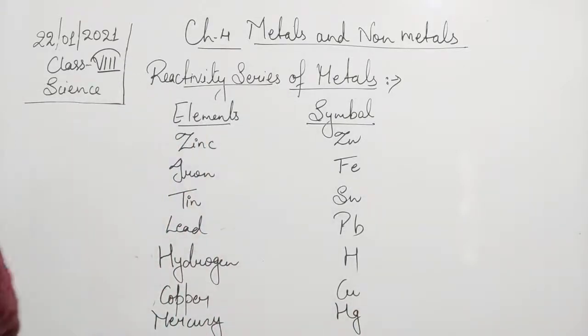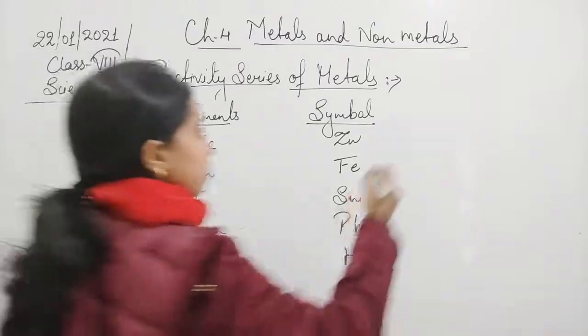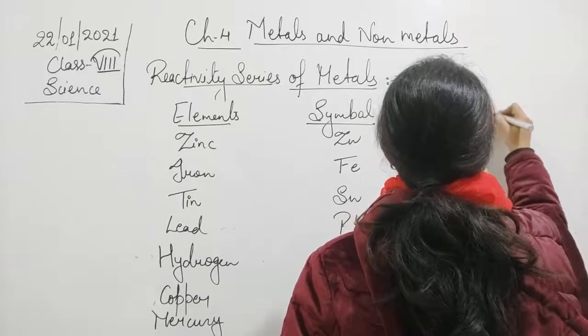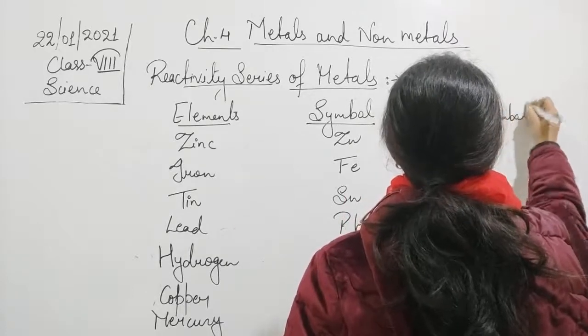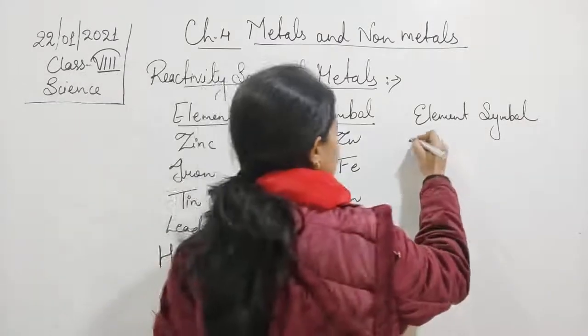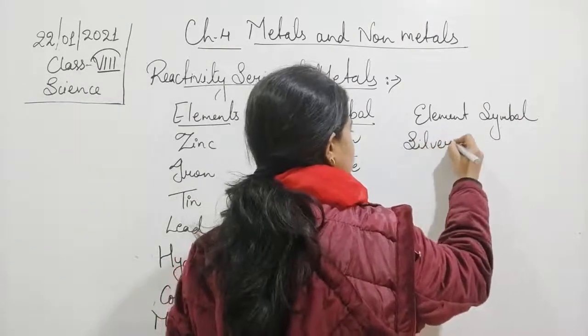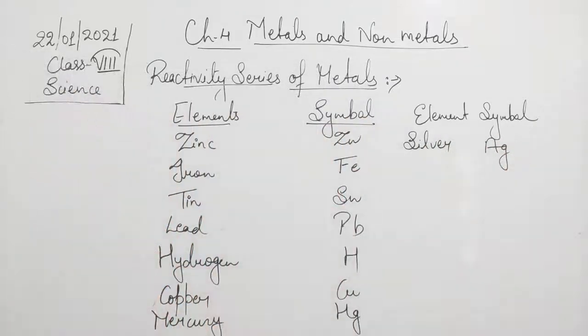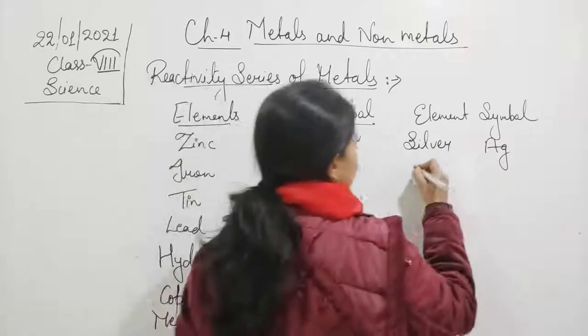Okay. Then after mercury, elemental symbol, I am writing it here again. That is, after mercury, it will be silver, which is represented by Ag. Then gold, which is represented by Au.